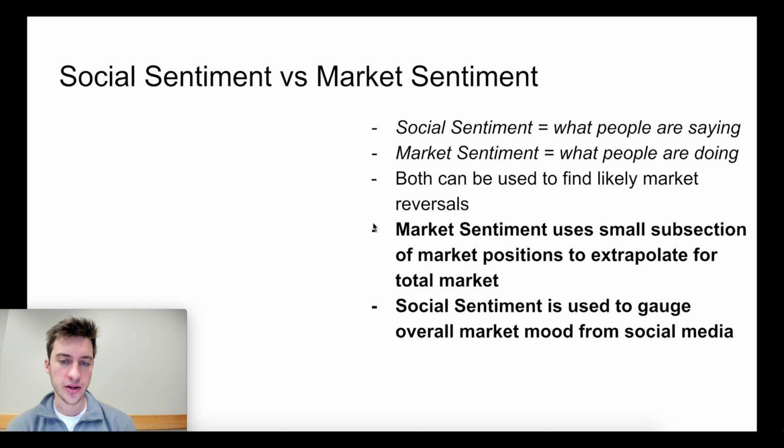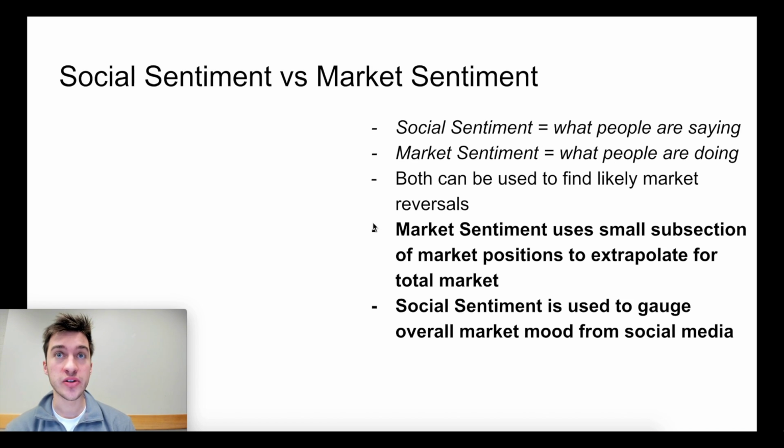The first thing I want to talk about is why we can't always use market sentiment. Market sentiment is great, and I'm even going to say that market sentiment is better to look at than social sentiment. The issue with market sentiment is the amount of data that we have. Bitfinex's margin positions, which is where I've been getting my sentiment data, is only a small subsection of the overall crypto market.